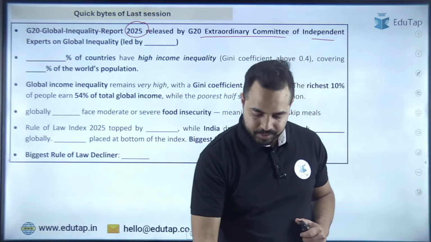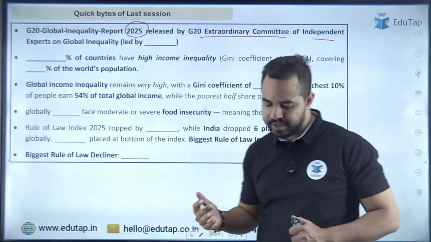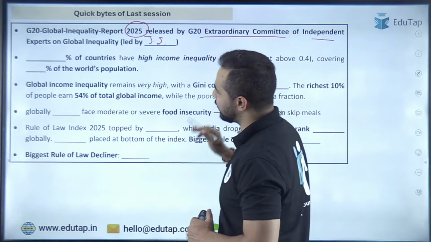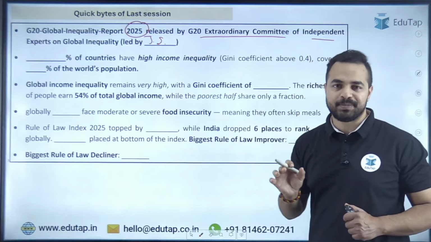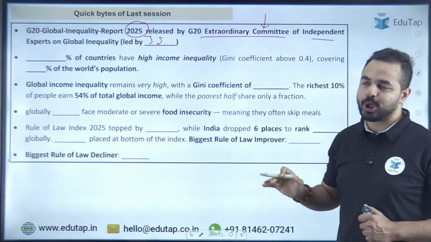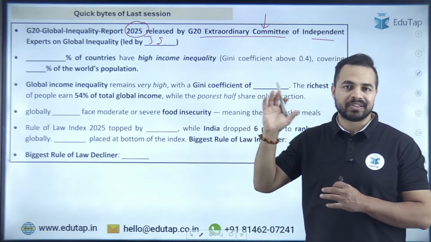I am getting the responses in the chat box. The right answer is Joseph Stiglitz. Joseph Stiglitz is the name of the person who was leading this particular G20 Extraordinary Committee of Independent Experts on Global Inequality, and this committee has released this report.